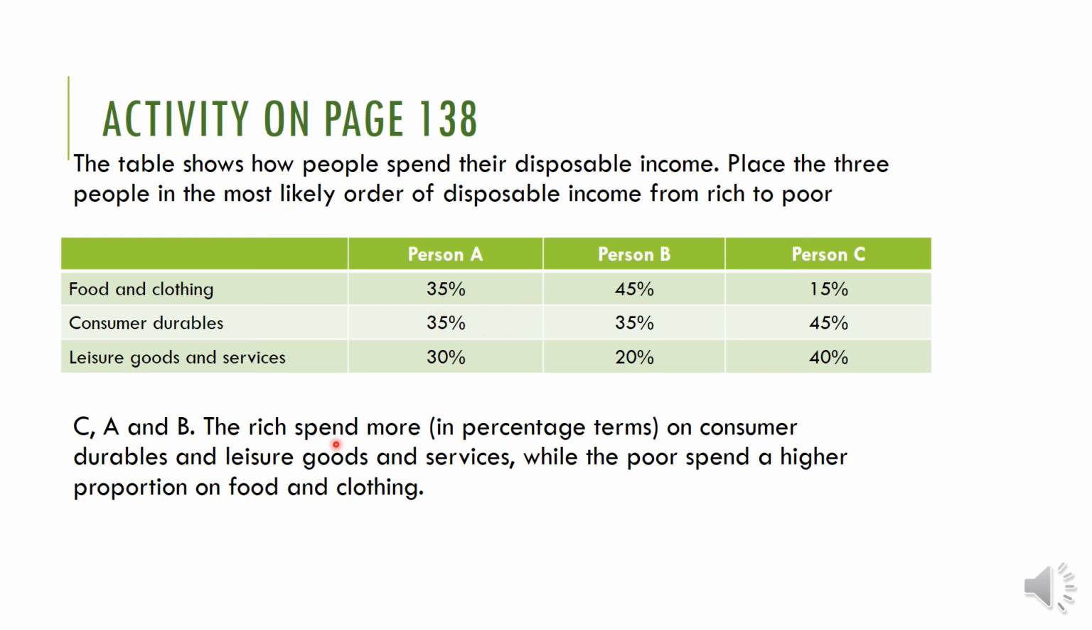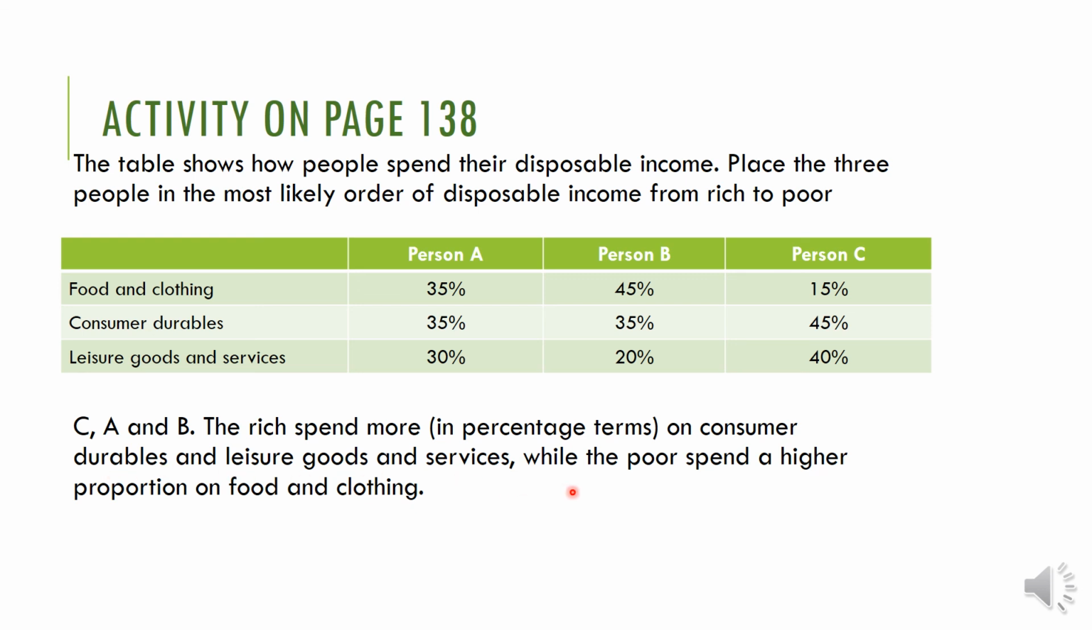So based on that, when arranging from rich to poor, who is the richest? Person C is very rich because he is spending more on leisure activities and less on food, isn't it? And person A, for example, we can have leisure activities also 30. That means a little bit developed there, and food also comparatively higher than person B. So after C, person A will come because he is spending less on food and clothing. You can see who is spending more on food and clothing: person B. Person B is very poor compared to person A. Clear? That's why I got the order CAB.